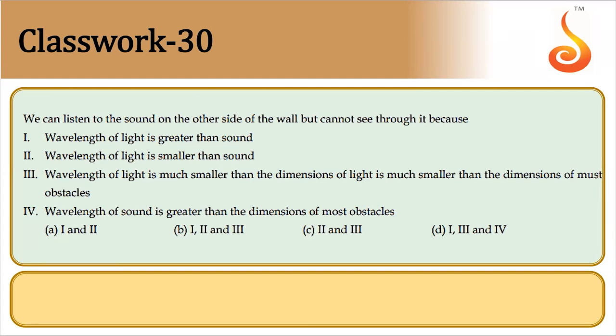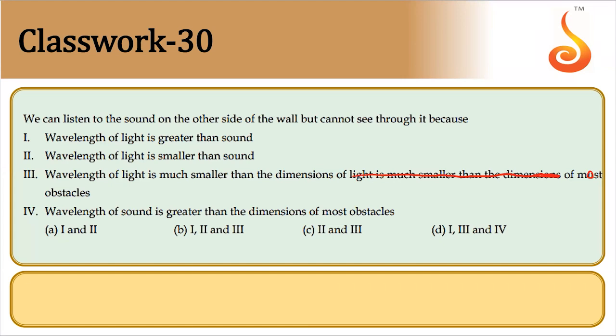So this third option must be: the wavelength of light is much smaller than the dimensions of most of the obstacles. Most it is. Please correct it.